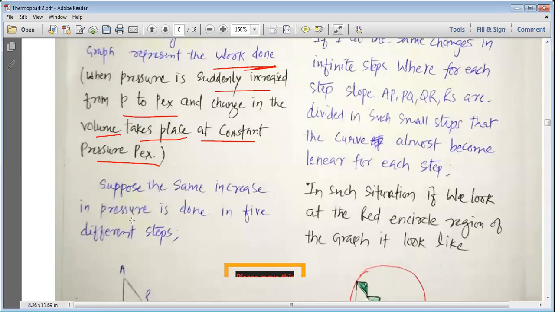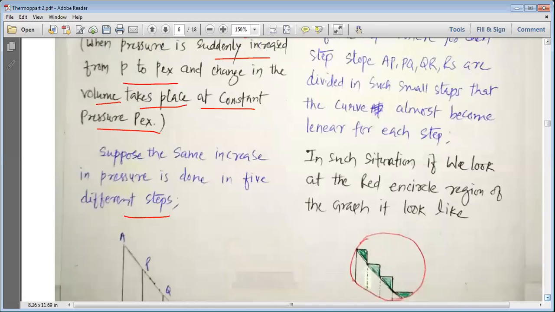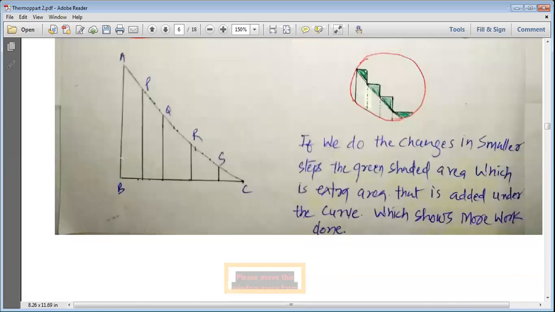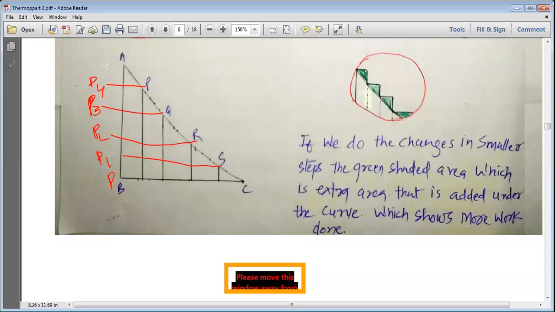Suppose the same increase in pressure is done in 5 different steps. Now suppose the same change we are going to do in 5 small changes. So we do not increase the pressure suddenly. Suppose the pressure was P initially, then we make it P1, then P2, then P3, then P4, and finally it becomes P external. If we do it in this manner, you can see the graph becomes this way.